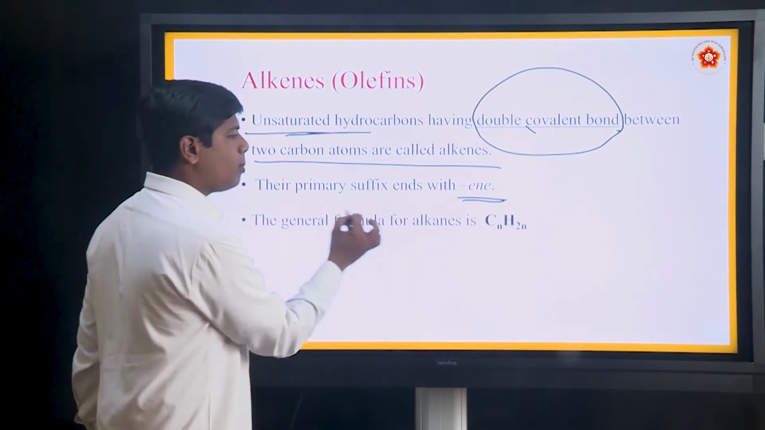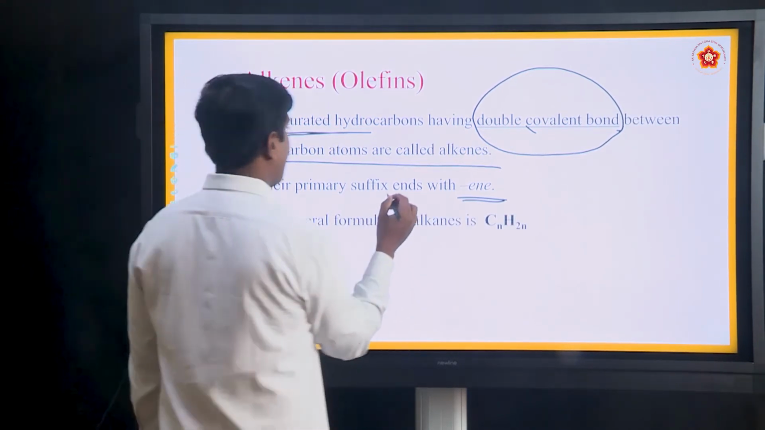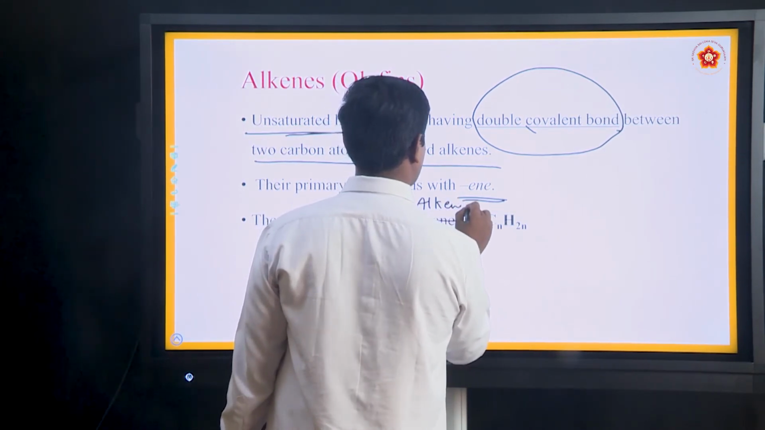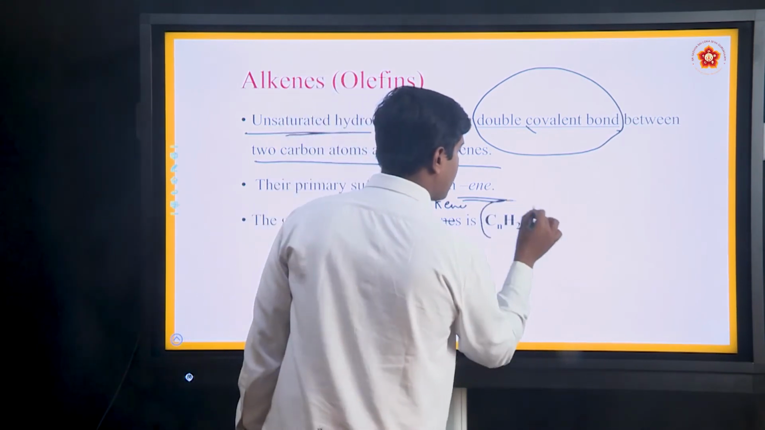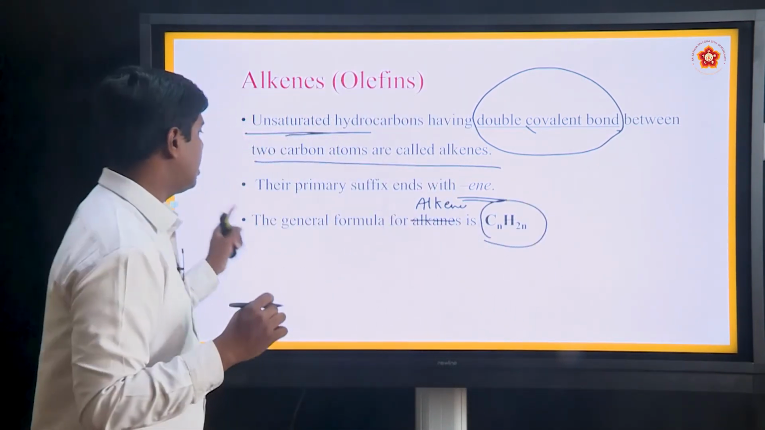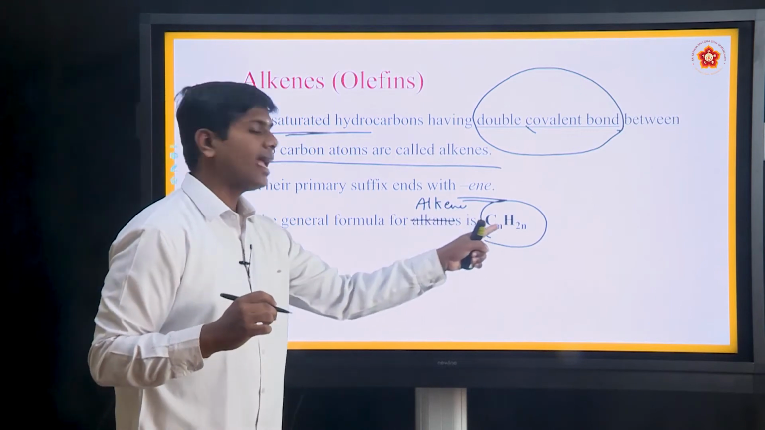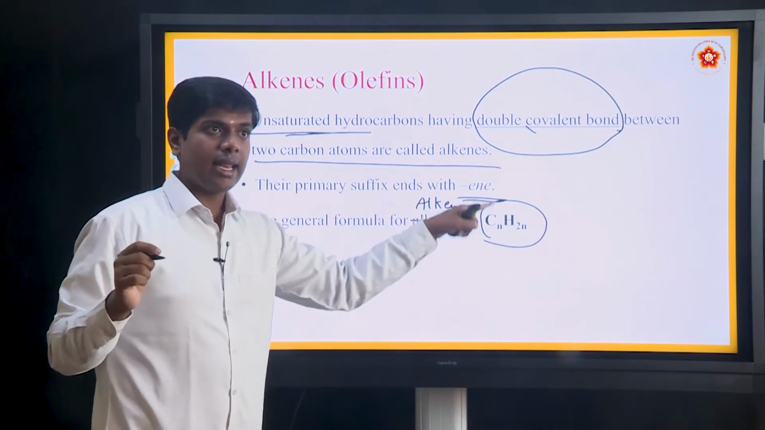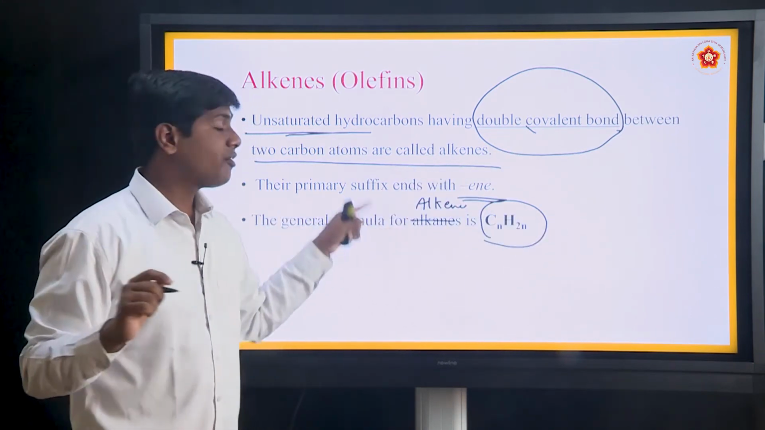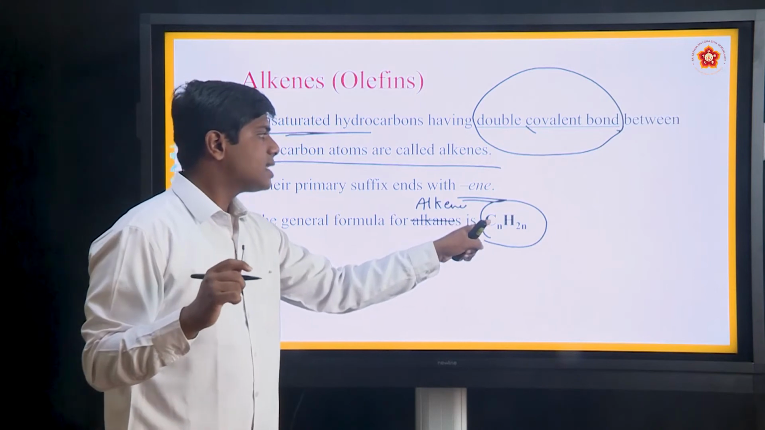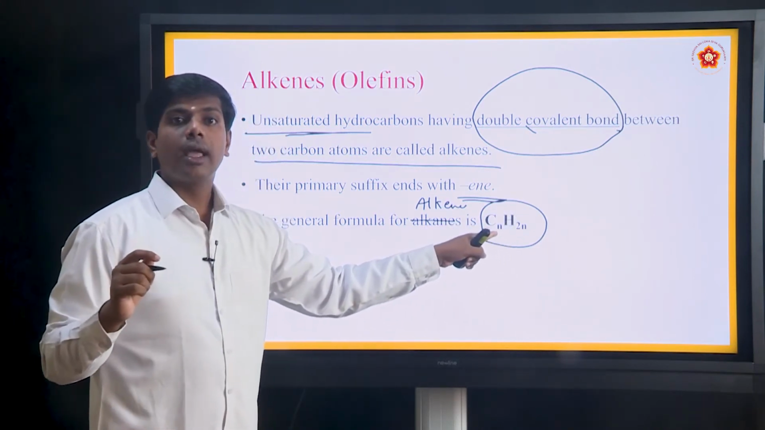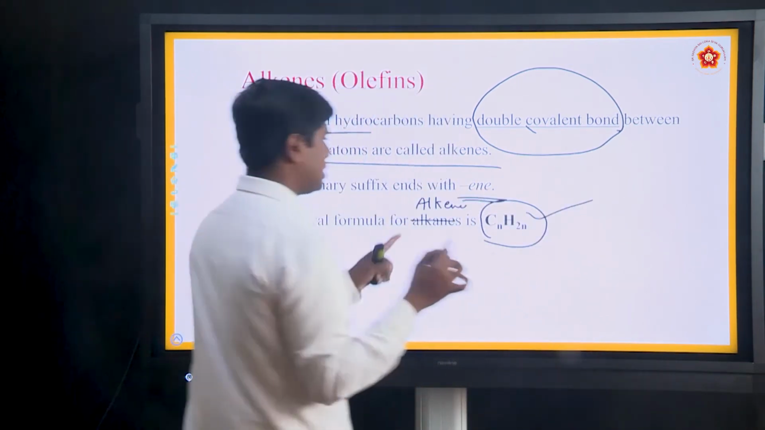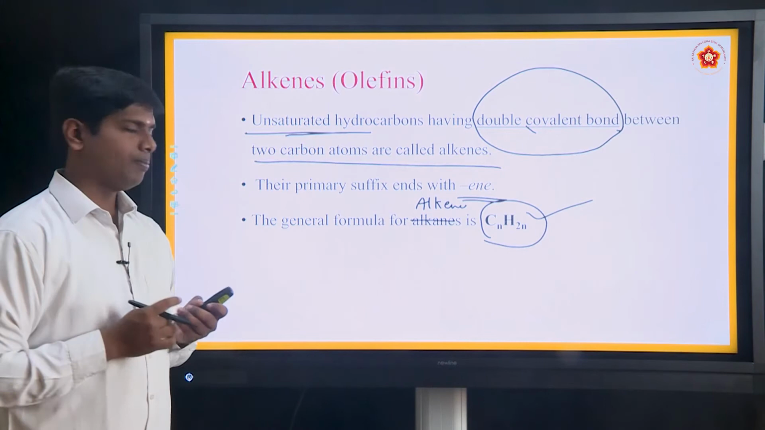Next, the general formula for alkenes is CnH2n. For alkanes, the general formula is CnH2n+2. But for alkenes, the general formula is CnH2n. Very important, you have to note this. The general formula for alkenes is CnH2n.